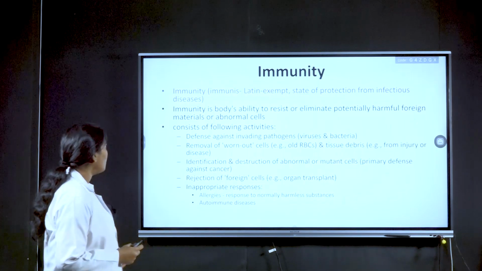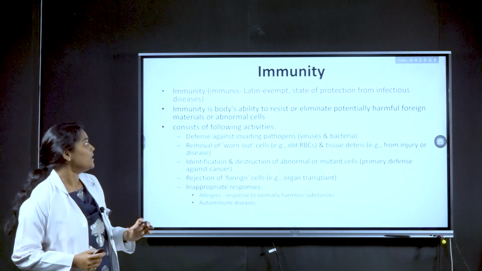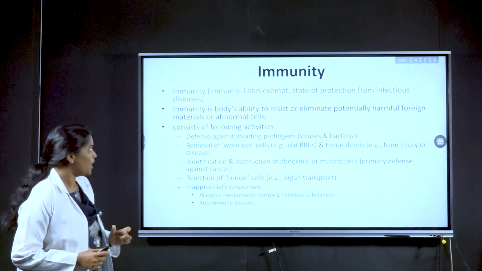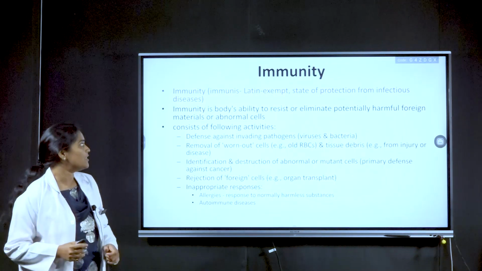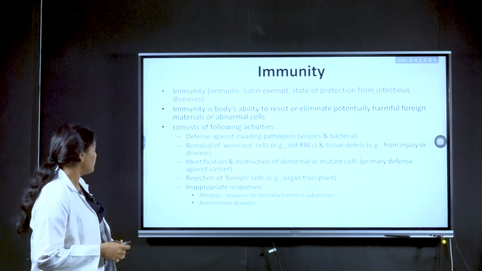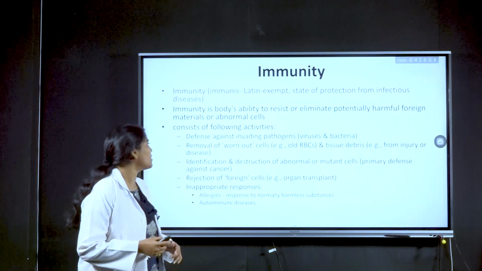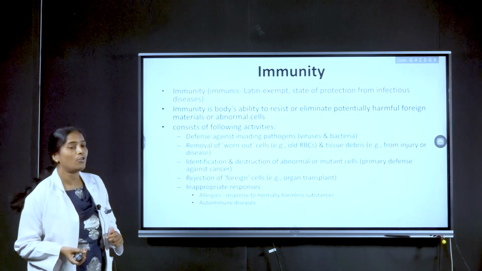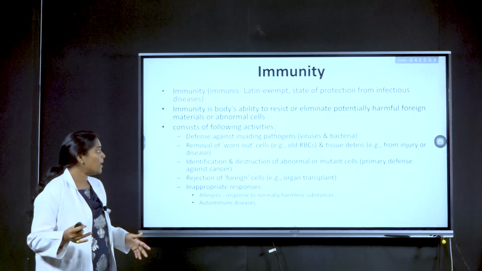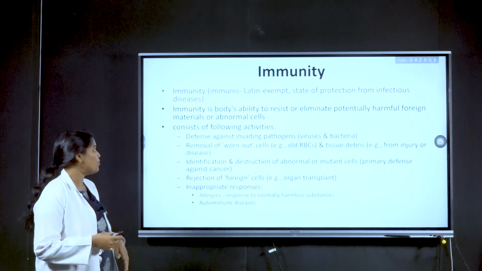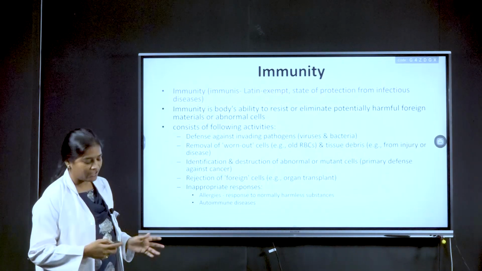So in a collection, the immune system is not an organ, it is a complex of various systems. The term immunity in Latin, immunis, means exempt, a state of protection from infectious disease. Immunity is basically the ability to resist or eliminate potentially harmful agents. It provides defense against invading pathogens, removal of worn out cells, and identification and destruction of abnormal and mutant cells, which is done by natural killer cells, and rejection of foreign cells, and inappropriate responses in cases of hypersensitivities and allergies.